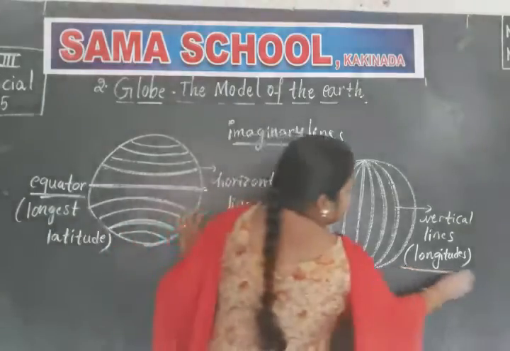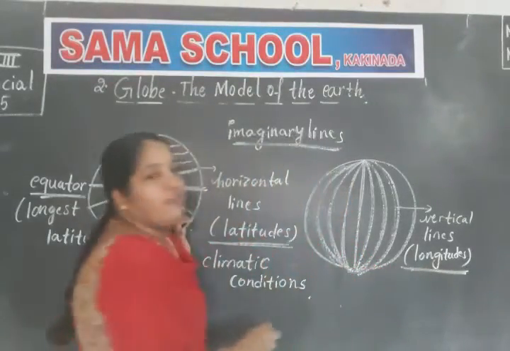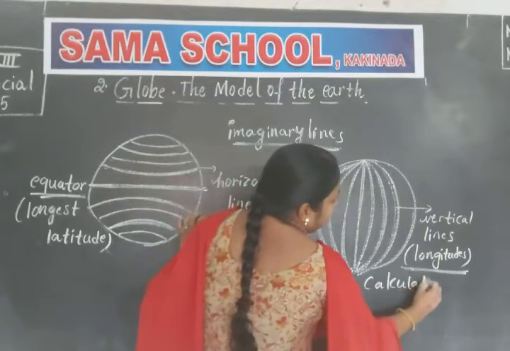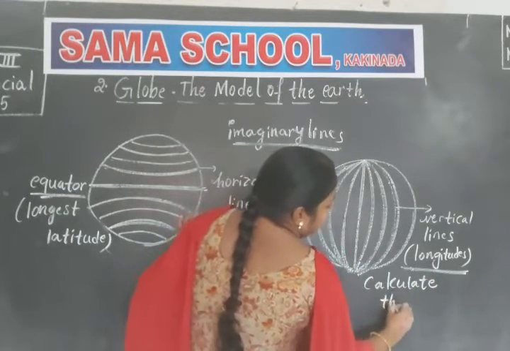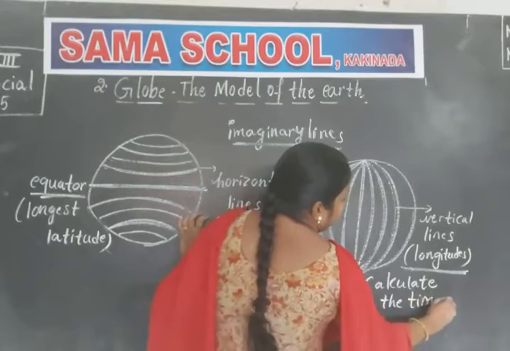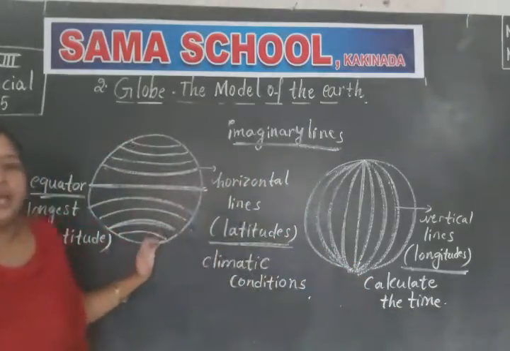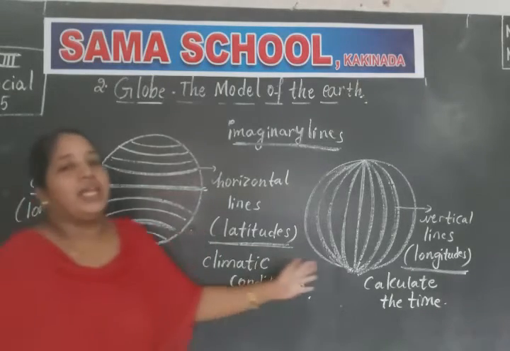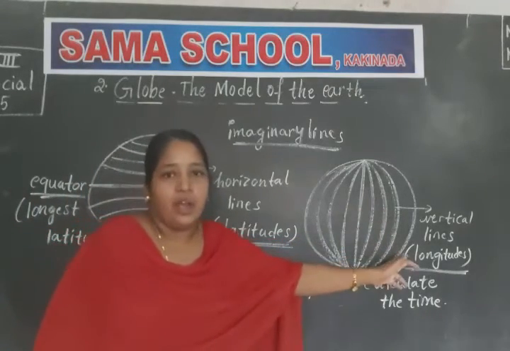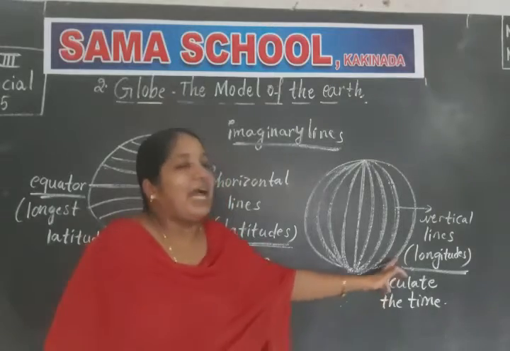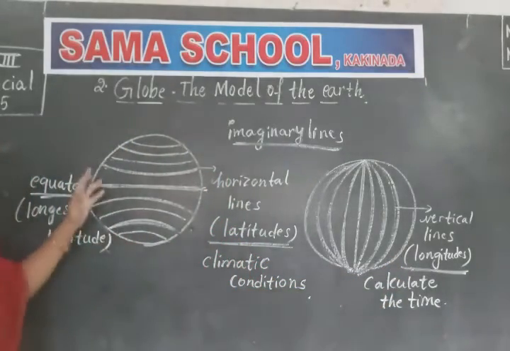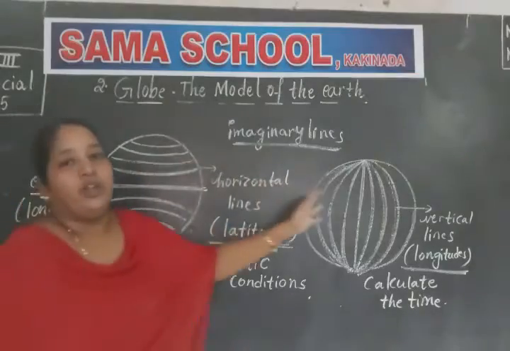And because of longitudes, we can calculate the time. We can say 8 o'clock, 9 o'clock, 10, 11, afternoon 4 o'clock, 3 o'clock. How can we say the time? Because of longitudes only, we can calculate the time. That's why they are very important on the globe.